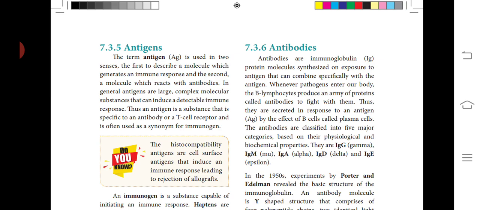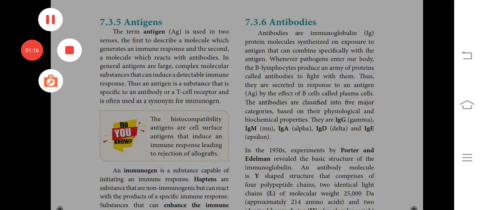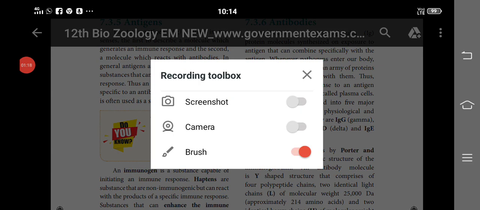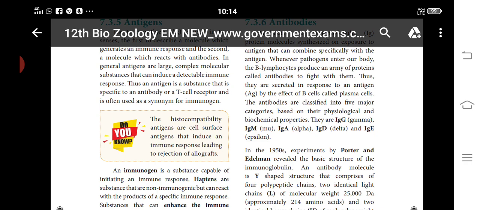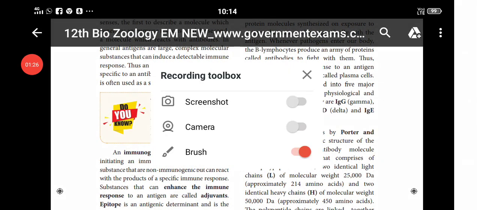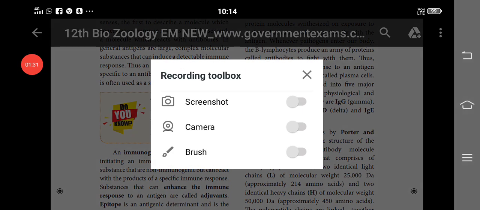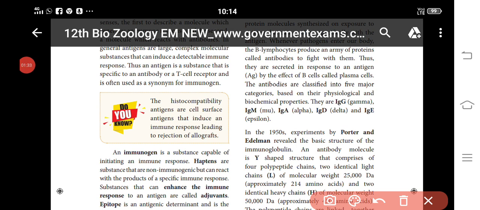Antigens means immunogen. It is a protein or polysaccharide that triggers an immune response, found on the surface of microbes, and it causes diseases like allergy.